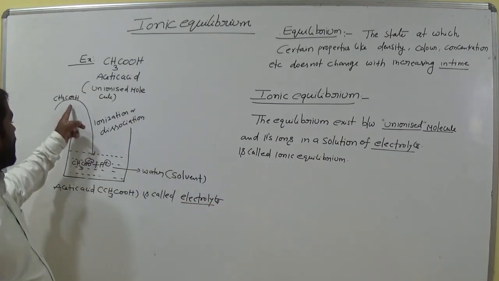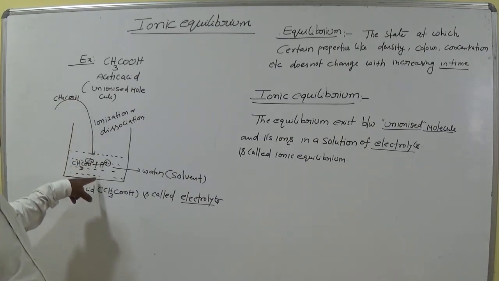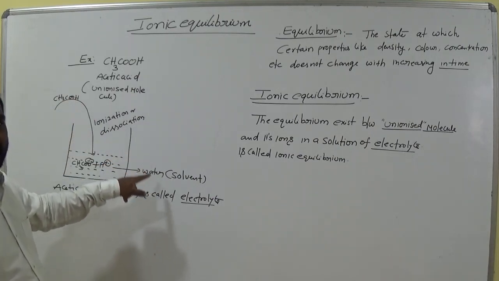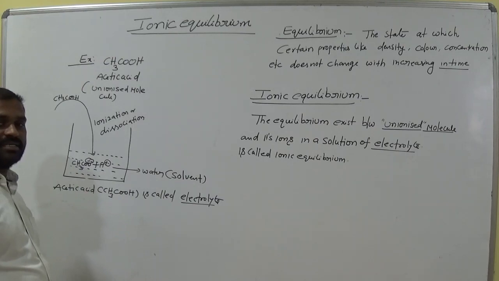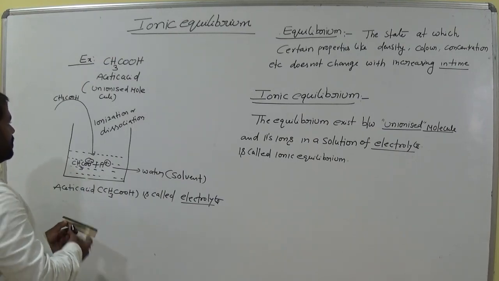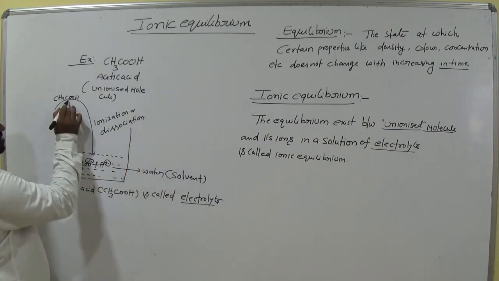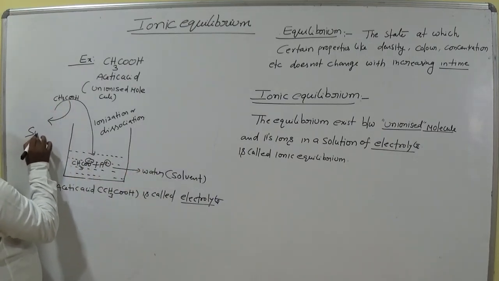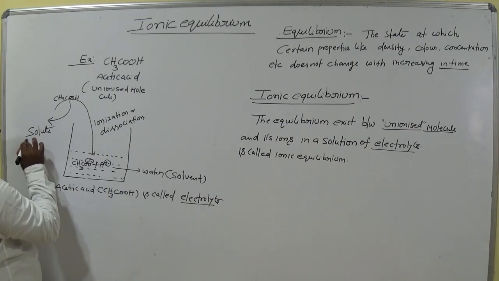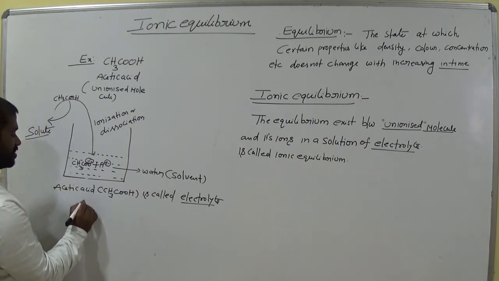Now this electrolyte is kept in water, it undergoes dissociation and gives ions, am I right? Now this water is called the solvent, and this component is called the solute.